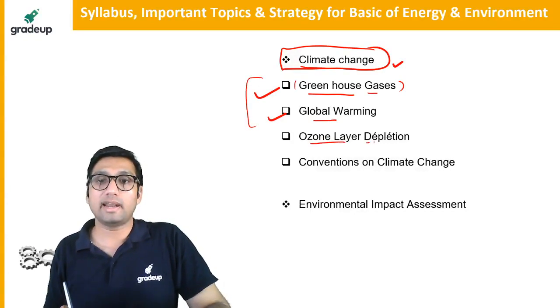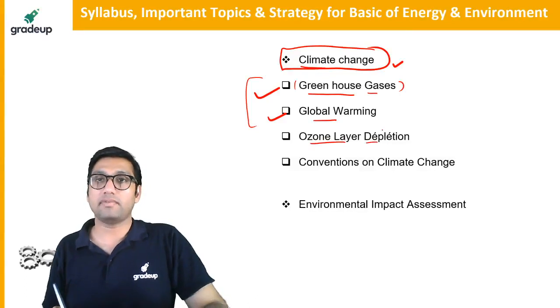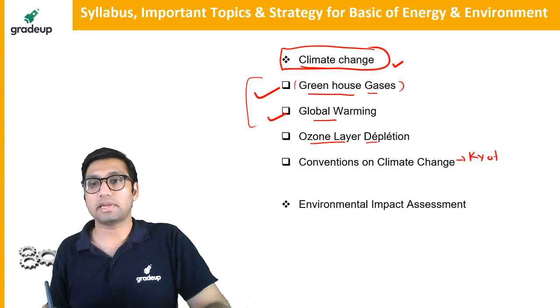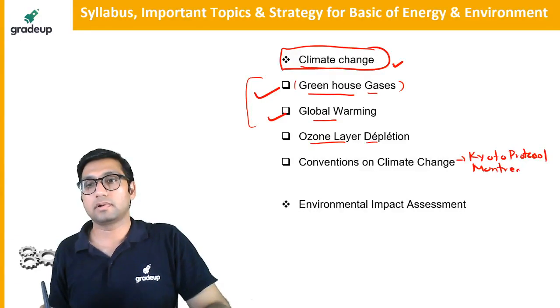Along with that, ozone layer depletion. These three topics are very important. Convention of climate change, different types of protocol, especially the Kyoto Protocol. Okay, Kyoto Protocol is important, and Montreal Protocol is important. There are different types of protocol, different types of summit, which are important here.